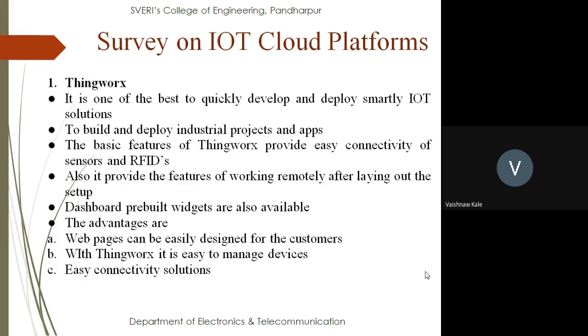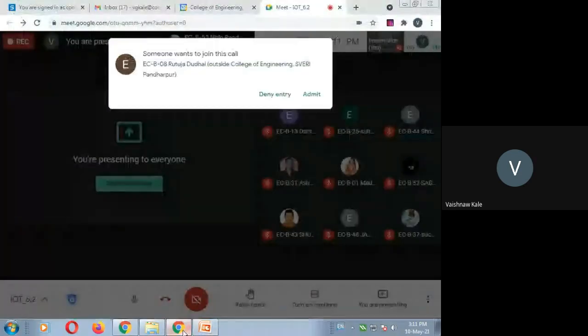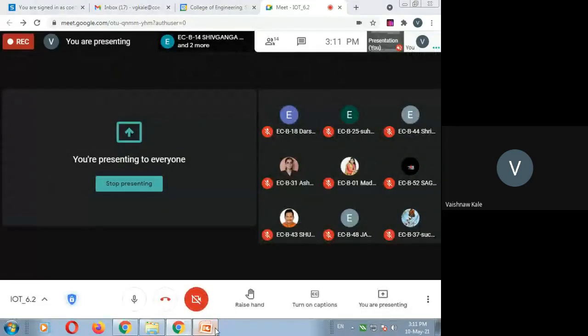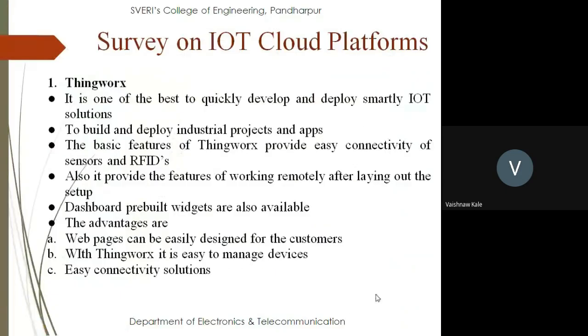The advantages of ThingWorx are that web pages can be easily designed for the customers by using ThingWorx. Then with ThingWorx, it is easy to manage devices. So the input devices as well as the output devices, it can easily manage. Then easy connectivity solutions is also one of the advantages of ThingWorx.